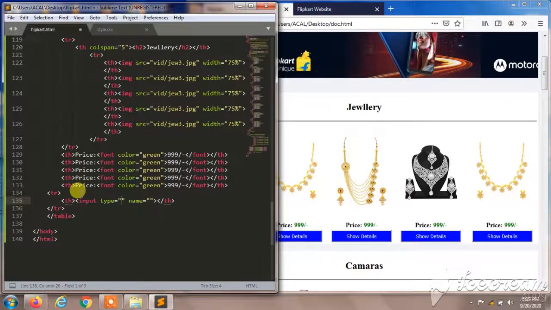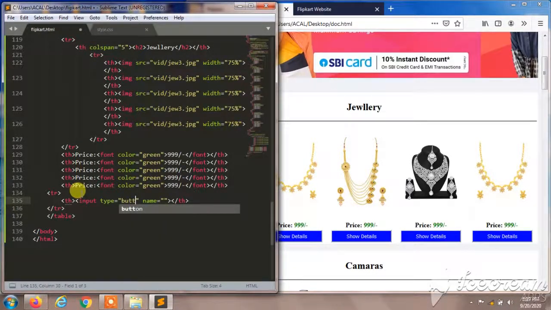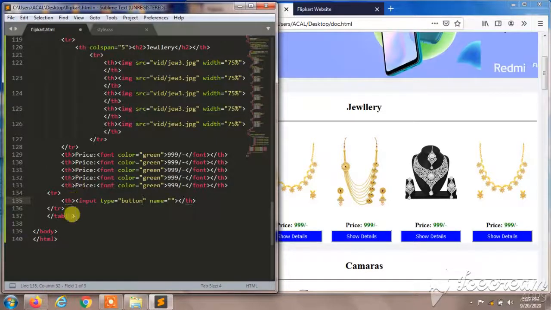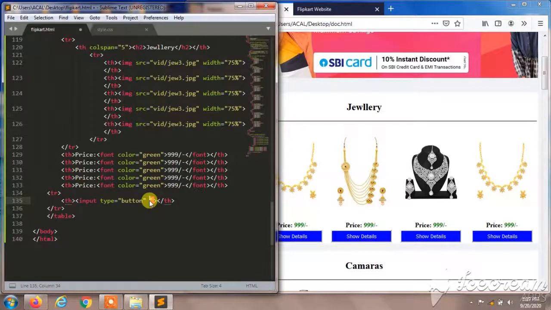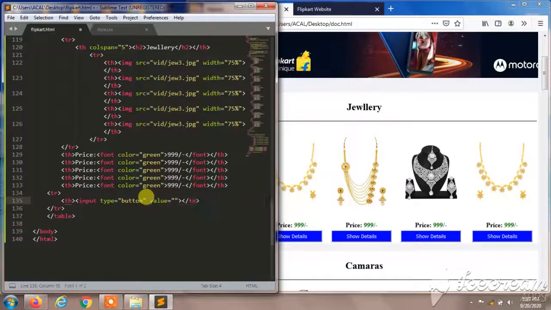If you want to access something from here, you can add an href. I'll give type will be button, I'll remove the name, and I'll give value will be show details.